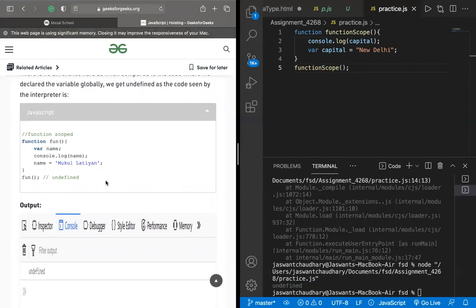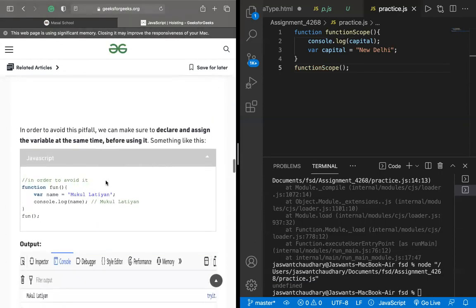Right. Great. So in order to avoid this pitfall, this undefined behavior, we can make sure to declare and assign the variable its value at the same time, before using it.